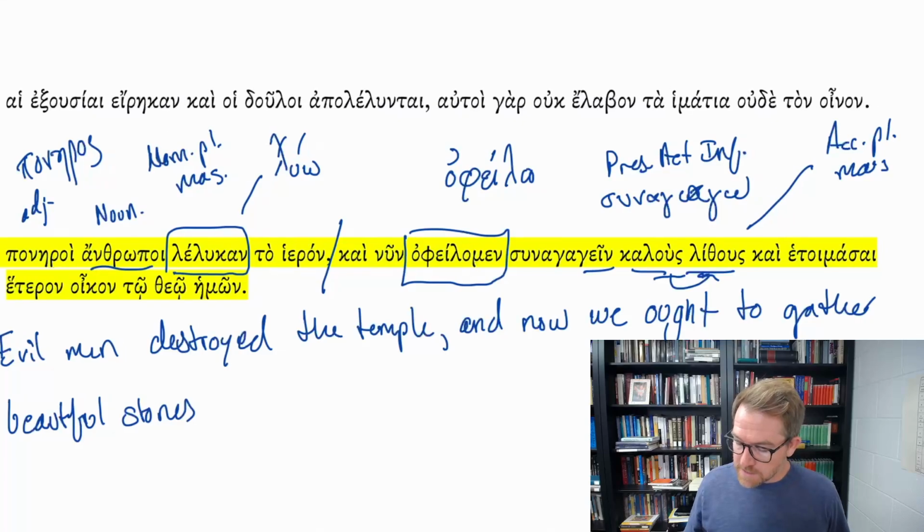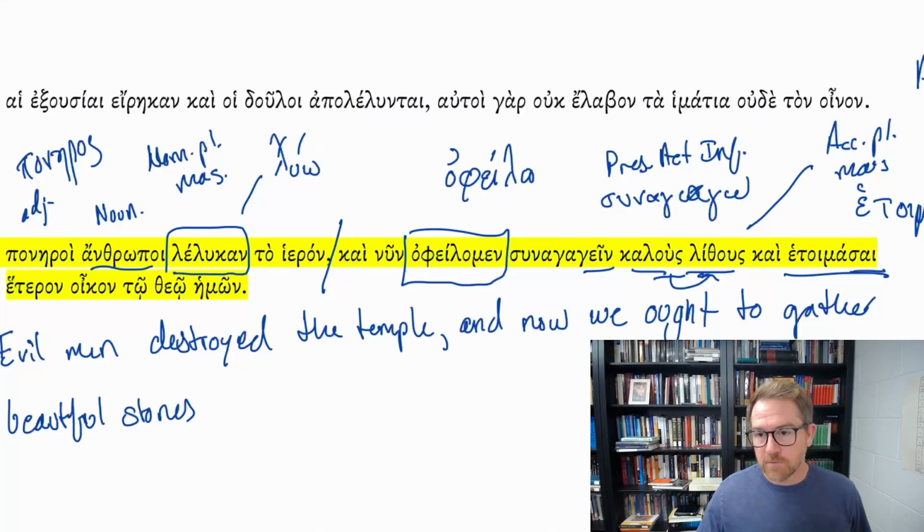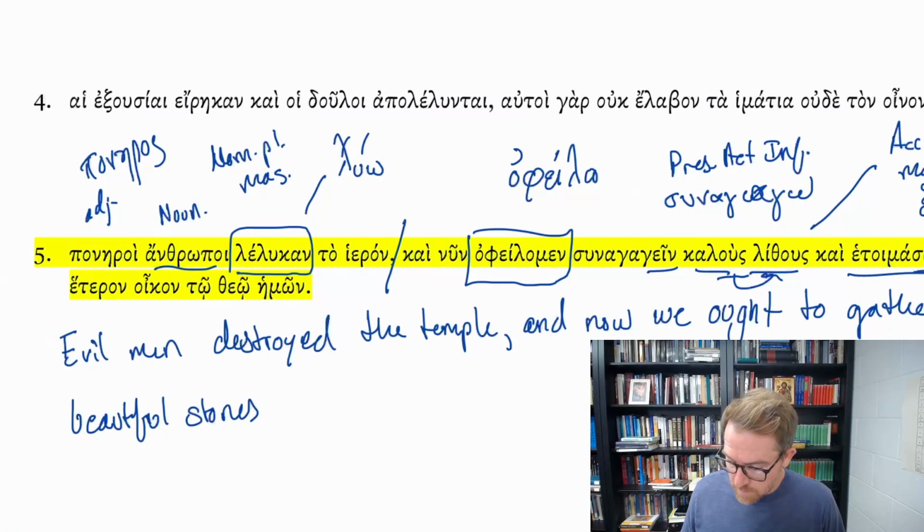Kai hetoimasai. Hetoimasai is from the verb hetoimadzo. And so what's happened is we have this sigma alpha iota ending, and that is the aorist active infinitive ending. So the aorist active infinitive from hetoimasai, to prepare,